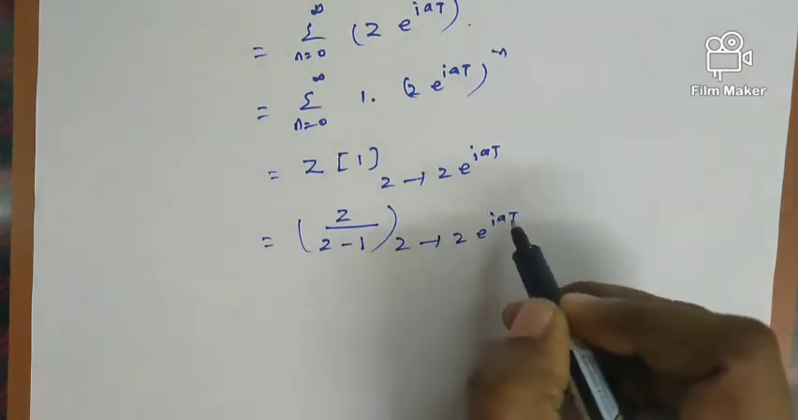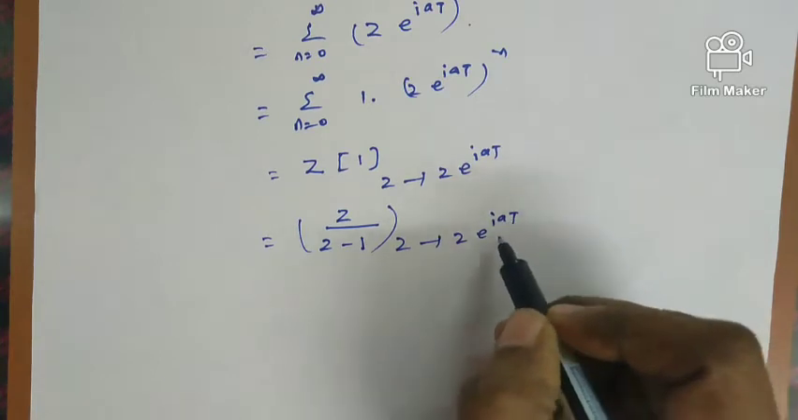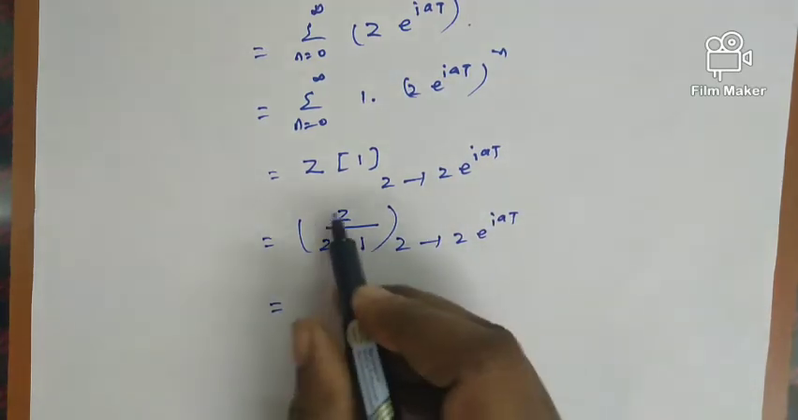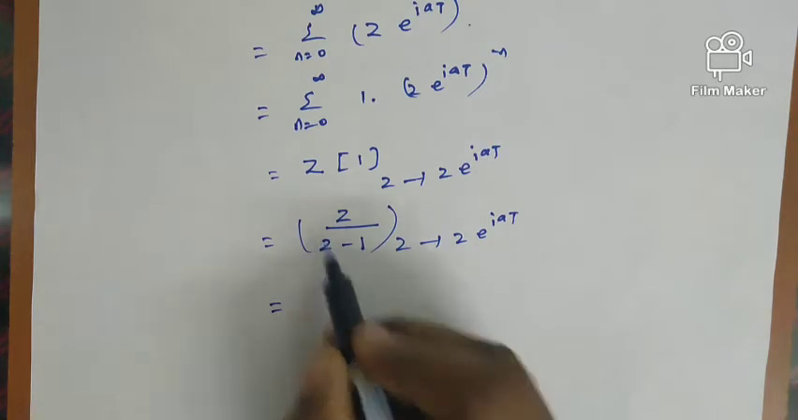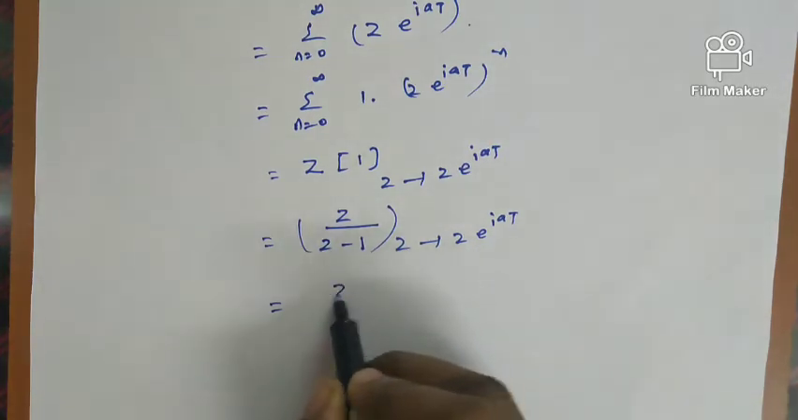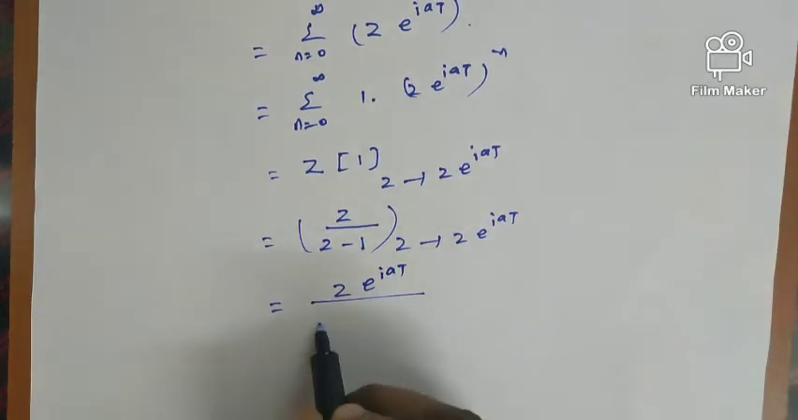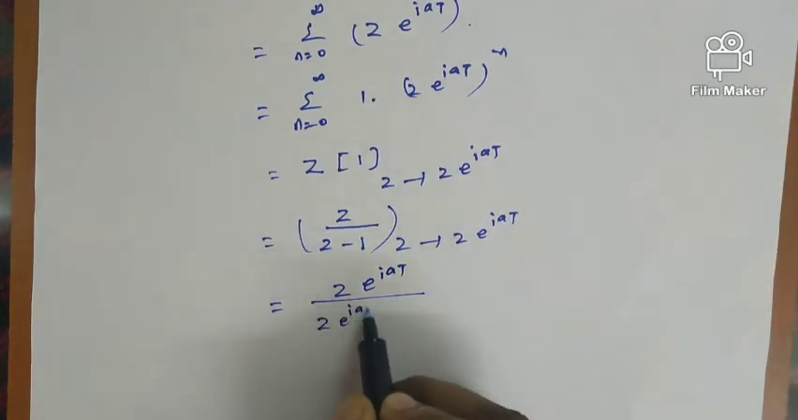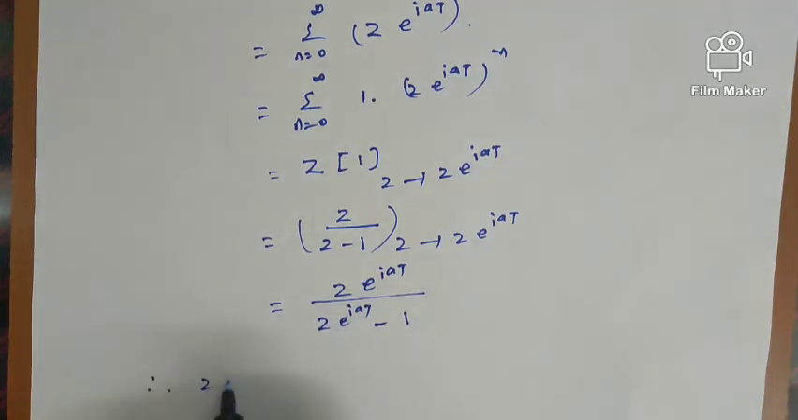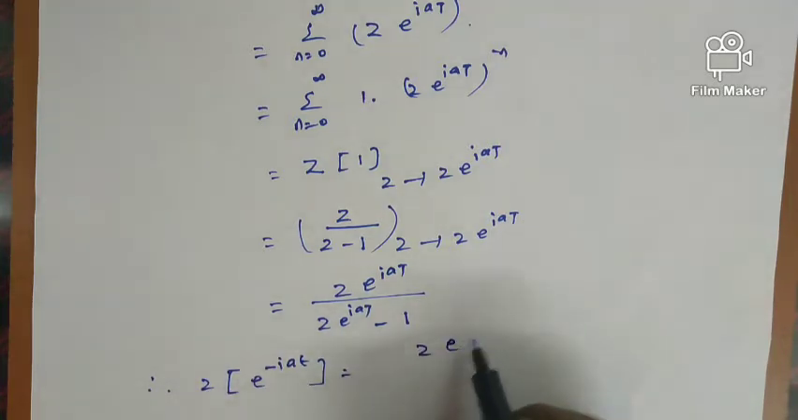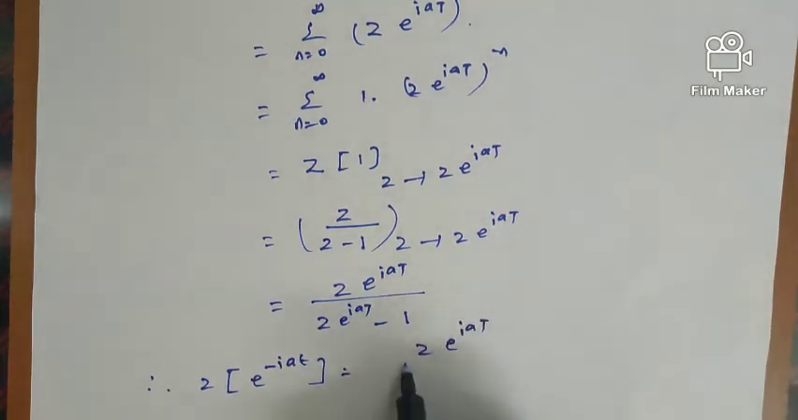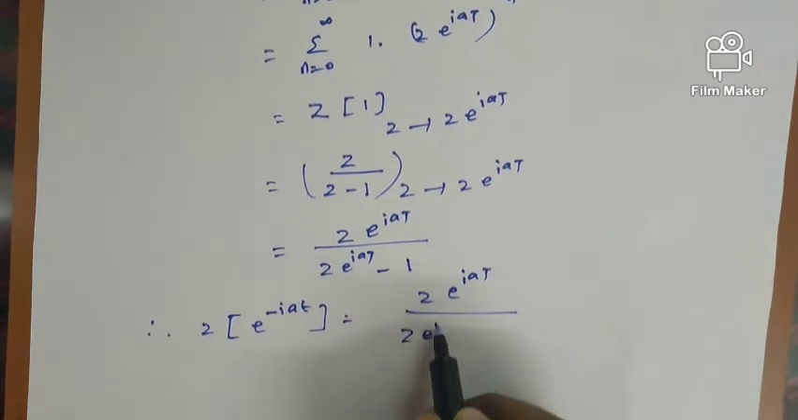So wherever z comes, we have to make it as z e power i a t. So here there is a z and here also one more z. So we can make this as z e power i a t whole divided by z e power i a t minus 1. So z transform of e power minus i a t equal to z e power i a t whole divided by z e power i a t minus 1.